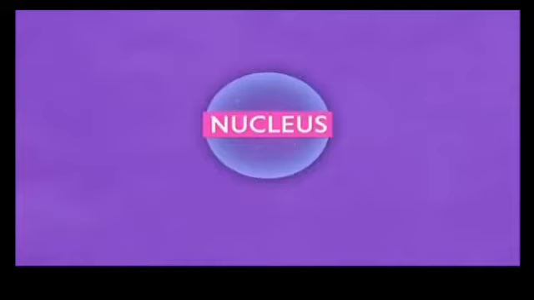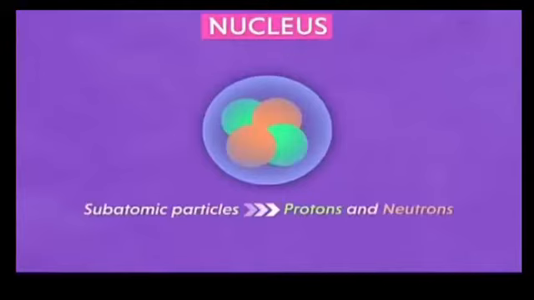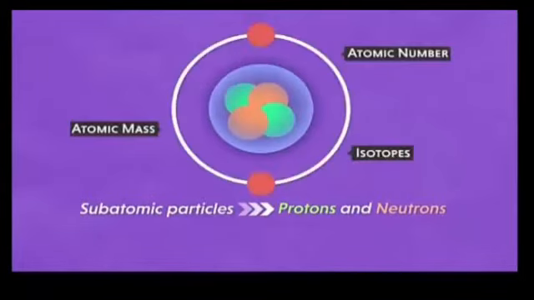Now, what is nucleus? Nucleus is a very important part of an atom. Or we can say that nucleus is the central part of an atom. It is present in the center of an atom, and it contains 2 subatomic particles, protons and neutrons. Protons and neutrons are present in the nucleus of an atom, while electrons are present in different shells around the nucleus. The nucleus is surrounded by different shells or orbits, and electrons revolve around the nucleus in these shells.